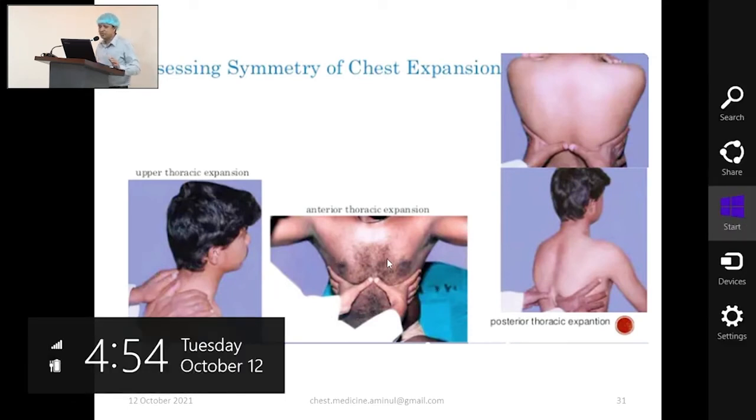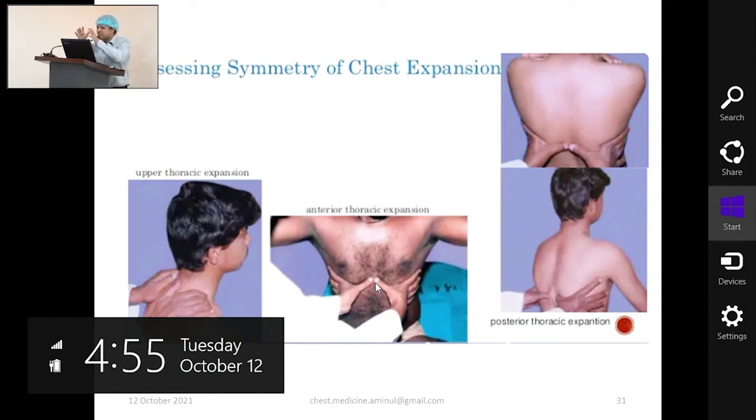In front, you place your fingers like this. On the sternum, both thumbs should be free from skin. The thumb, especially the distal part of the distal phalanx, should not touch the skin. And this should lie at the midline, absolutely in the midline. Then I will ask the patient to take a deep breath, so I will examine its absolute movement.